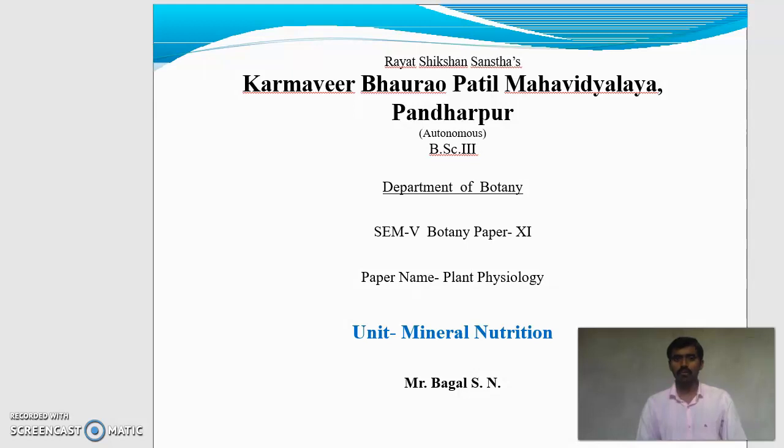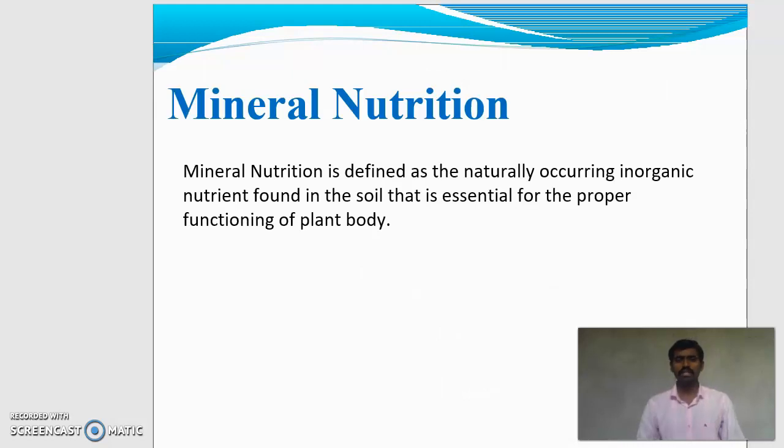Today I am going to teach BSc 3, paper number 11. Paper name is Plant Physiology, unit name is Mineral Nutrition. What is meant by mineral nutrition? Mineral nutrition is defined as the naturally occurring inorganic nutrients found in the soil that are essential for the proper functioning of the plant body.